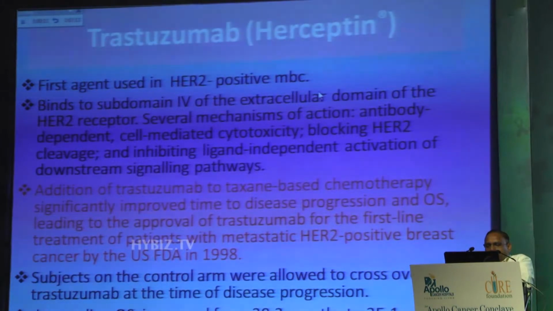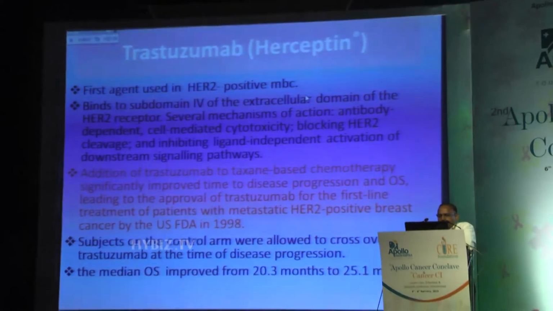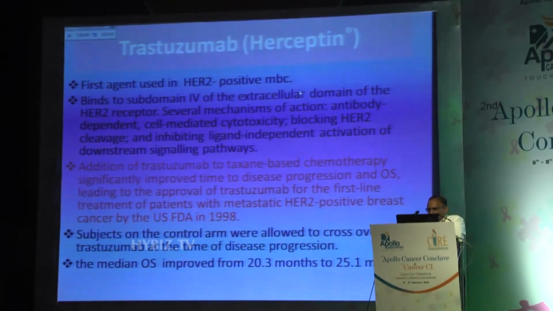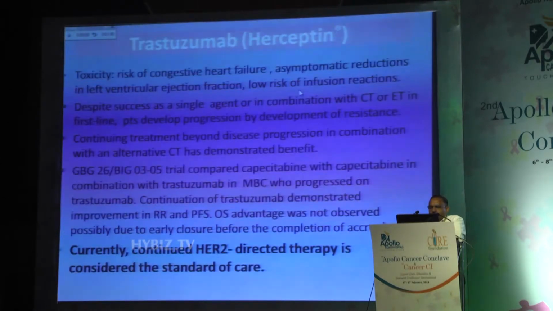The addition of trastuzumab to taxane-based chemotherapy in various trials showed significant improvement in time to disease progression and OS. This led to approval of trastuzumab for the first-line treatment of patients with metastatic HER2-positive breast cancer by the US FDA in 1998. Subjects on the control arm were allowed to cross over to trastuzumab at the time of disease progression, and the median overall survival improved from 20.3 months to 25.1 months.